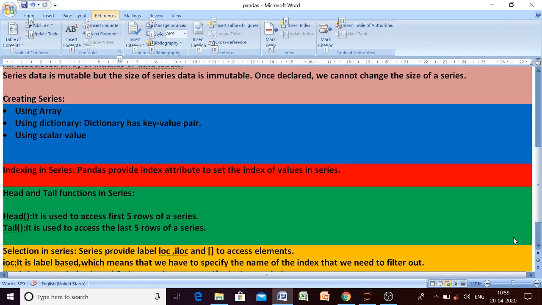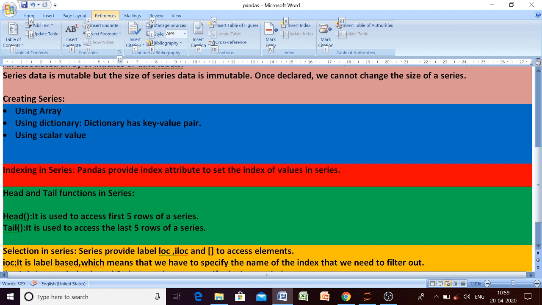I hope you are all good. So beta, last day we have discussed the creation of series using array and dictionary. So we will proceed from that topic only. So let us have today's session. So earlier we have already discussed beta that series can be created by using array and by using dictionary.